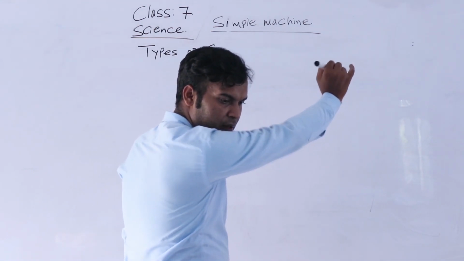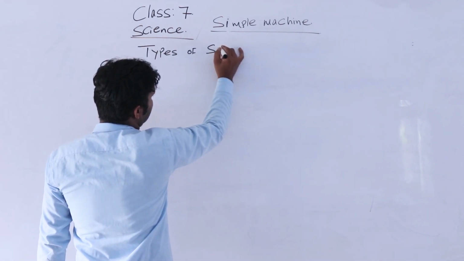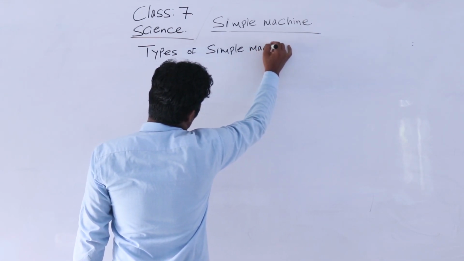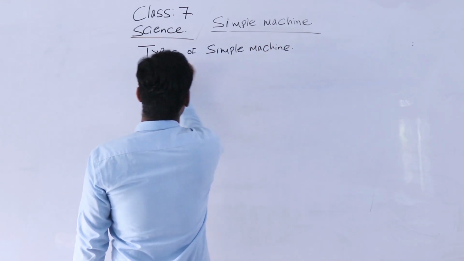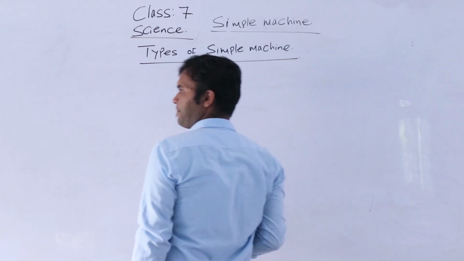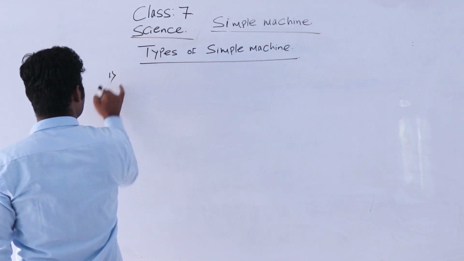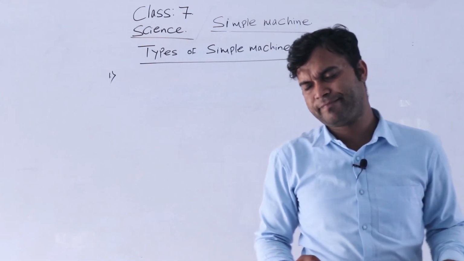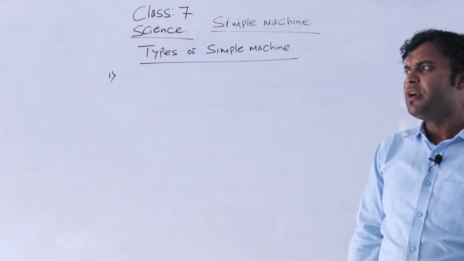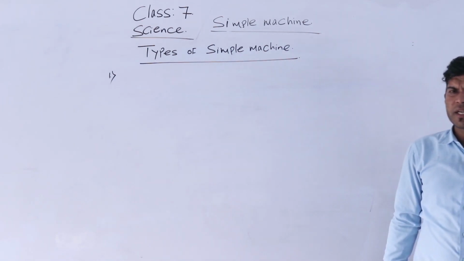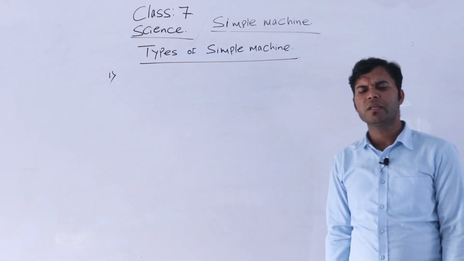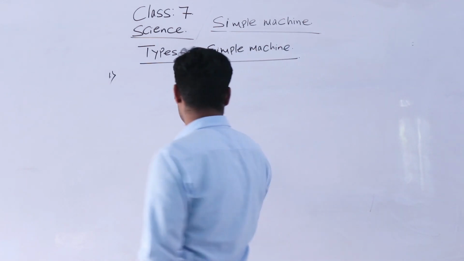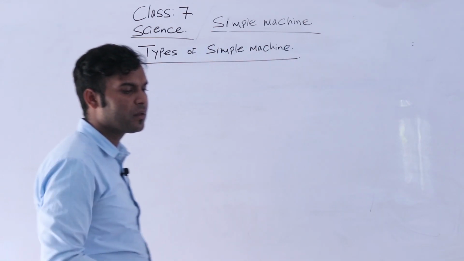Types of simple machine. Number 1. We are going to describe the different types of simple machine. Mostly there are 6 types of simple machine. First one is lever.